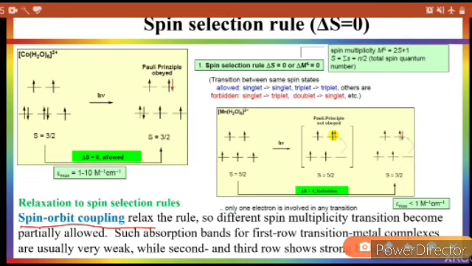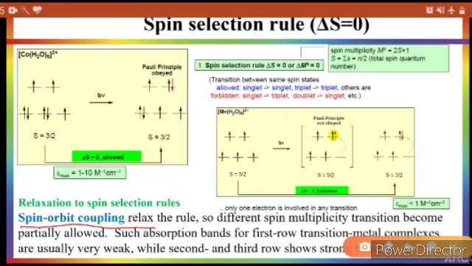Because of this coupling, transitions between electronic states of different spin are likely to occur. For transition metal complexes of 3d series it is very weak because of weak spin orbit coupling, while for 4d and 5d complexes it is strong because of stronger spin orbit coupling, so the spectra get more intense.